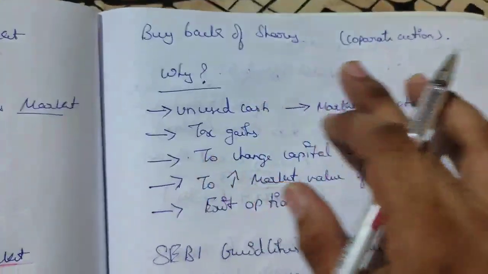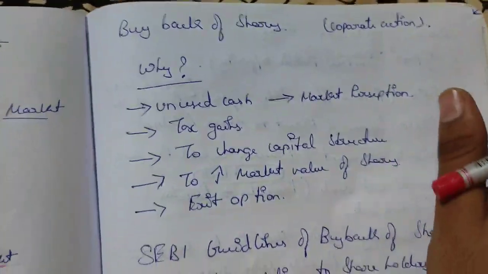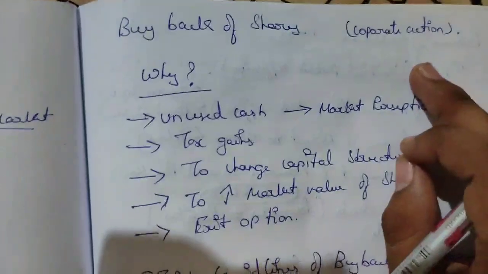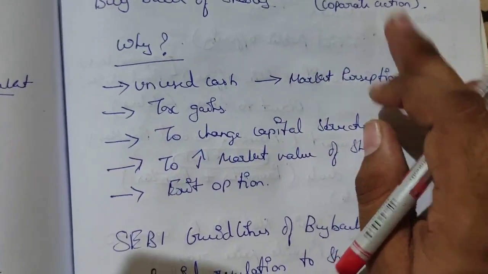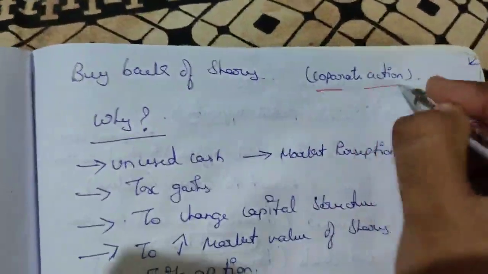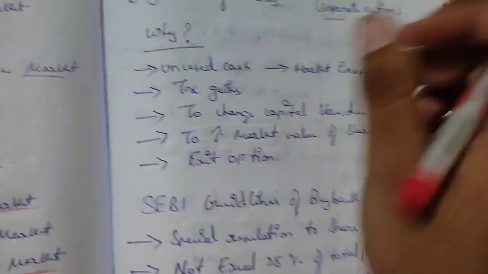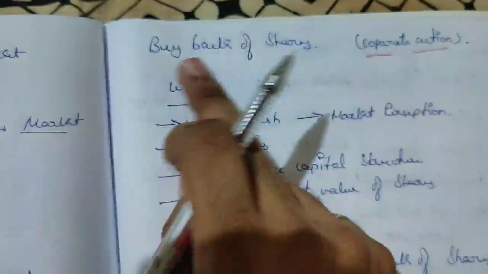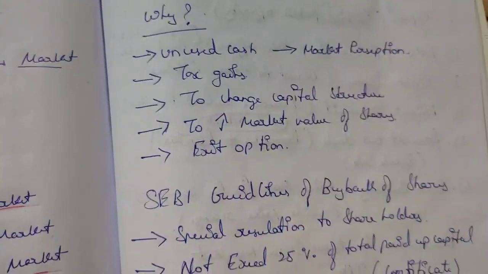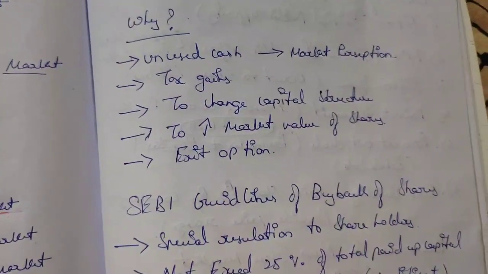Buyback of shares. Today we are learning buyback of shares. Buyback of shares is a corporate action which is done to buy back the shares. So why are we doing this? Why do we buy back, taking back the shares from the shareholders?